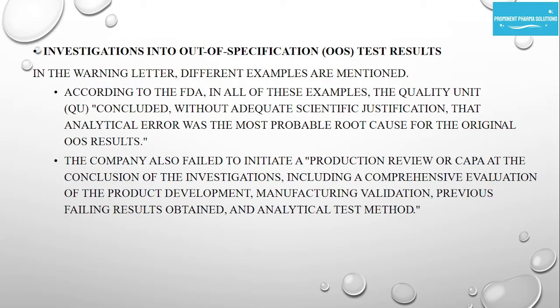In the warning letter, different examples are mentioned. According to the FDA, in all these examples, the quality unit concluded without adequate scientific justification that analytical error was the most probable root cause for the originating OOS result. The company also failed to initiate a production review or CAPA at the conclusion of the investigation, including a comprehensive evaluation of the product development, manufacturing validation, previous failing results obtained, and analytical test method.